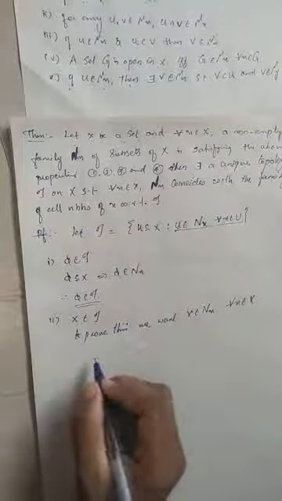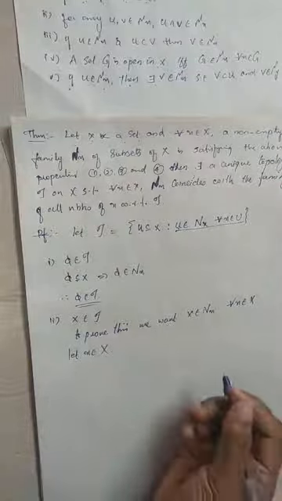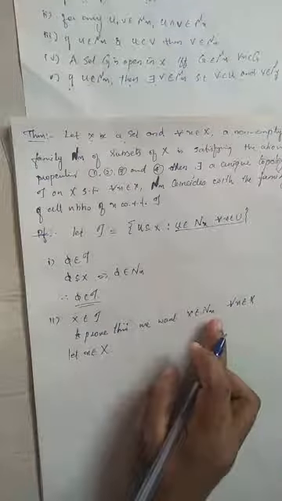So let X be any arbitrary element in capital X. We need to prove that capital X belongs to Nx.